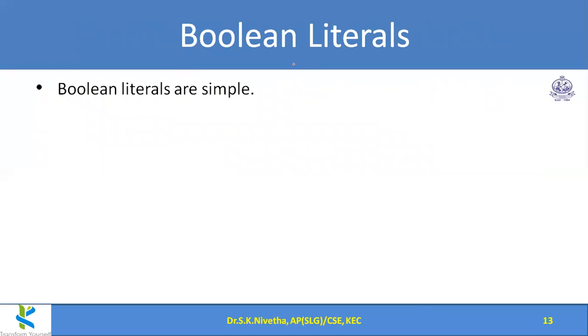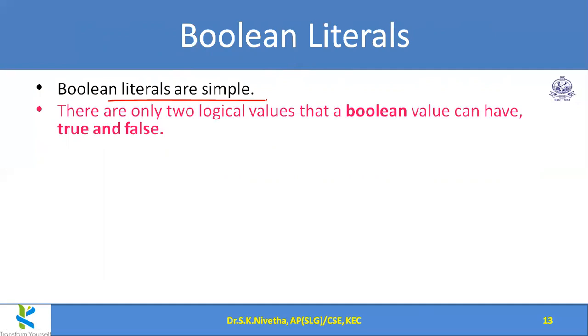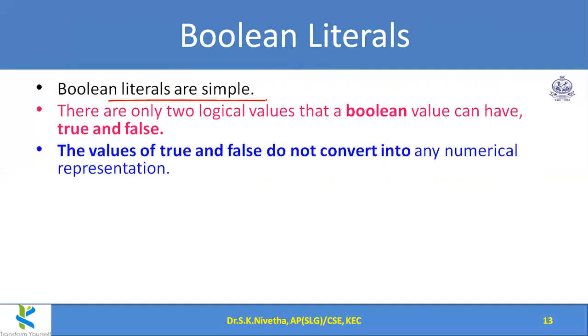And next comes Boolean literals. Boolean literals are very simple, as I told, only two possible constants, always only these values we can use, true or false. These are not converted into any numerical representation. True means true, false means false, but it occupies only one bit.